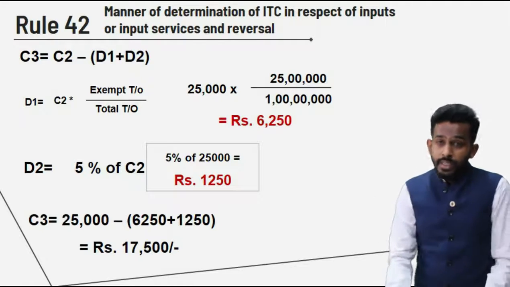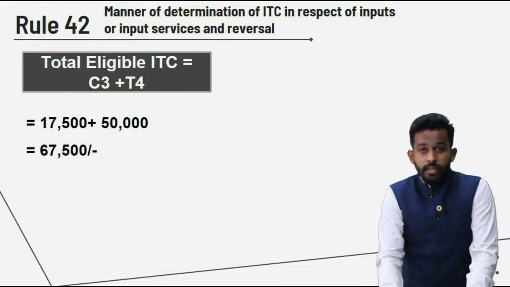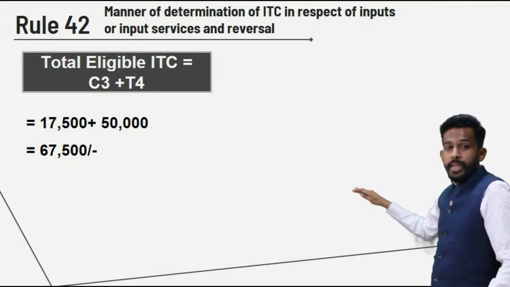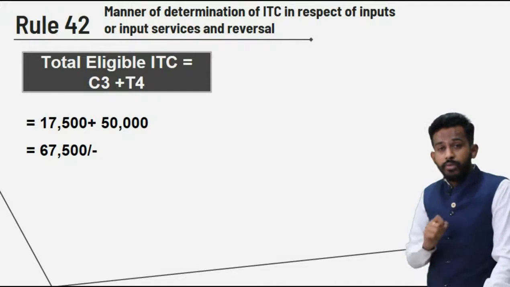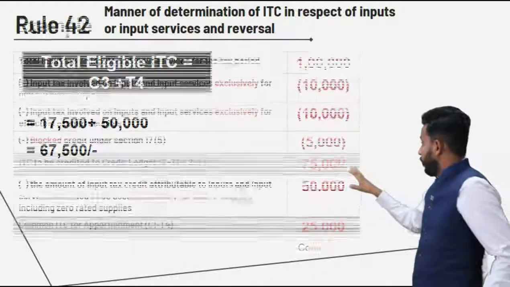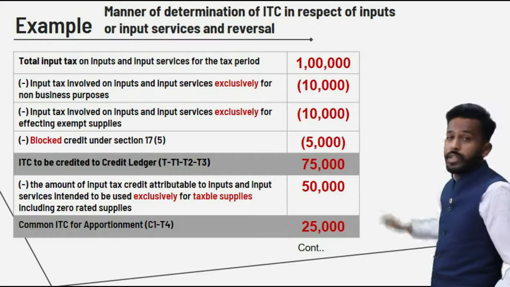So in this particular example, what is the total eligible ITC? Again, if we recall previous slides, the total eligible ITC is C3, that is 17,500, plus T4. Yes friend, T4. If I take you back to the previous slide, see, T4 was 50,000 rupees.